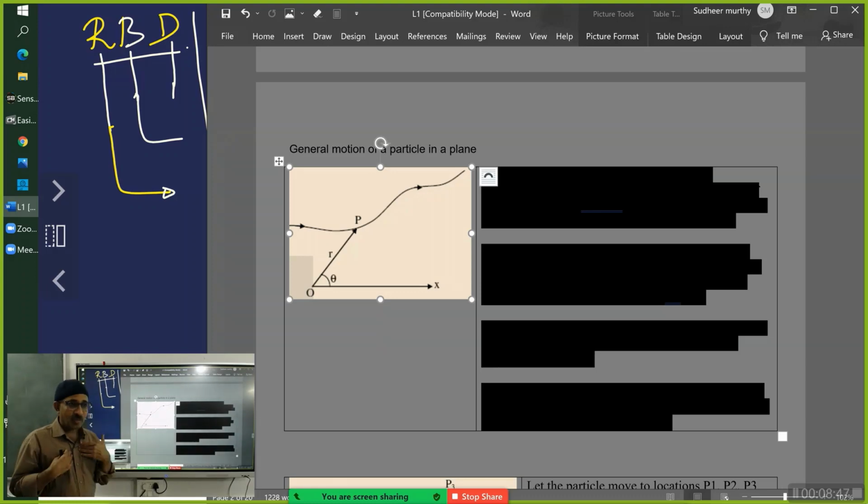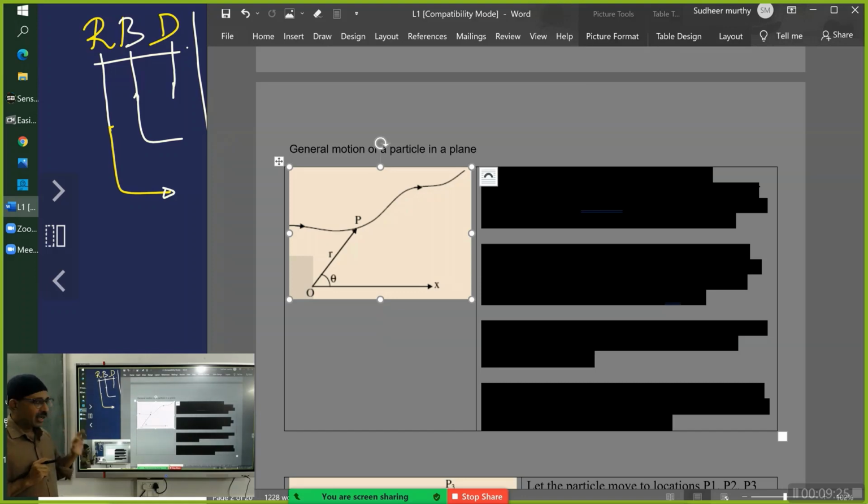We are discussing motion, and motion is always with respect to a reference. In this diagram, you see a reference point O and a reference direction X. You have to fix it. Please appreciate and understand this very carefully. Reference point is extremely important. Reference direction is extremely important. Then we mark the position of the particle P by a position vector R bar. I am sorry, here only R is shown. It should be R bar.